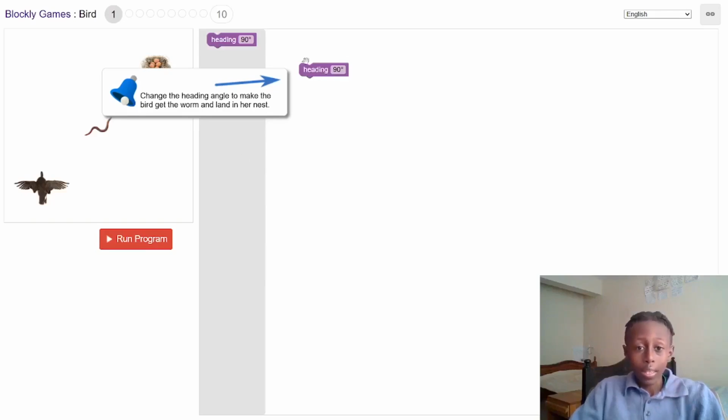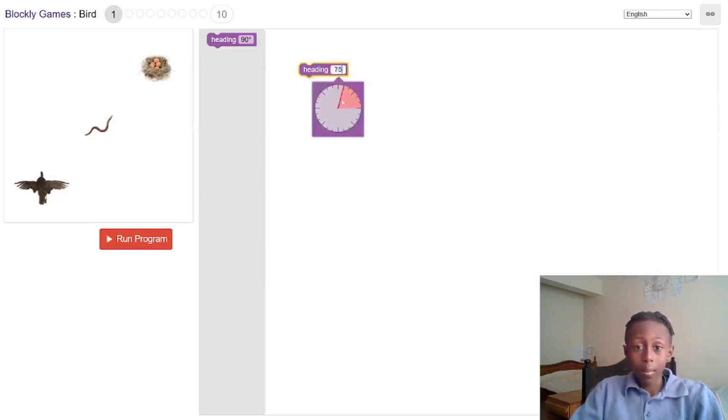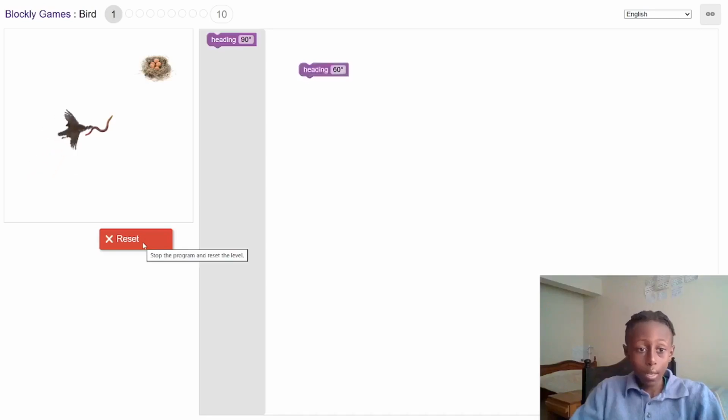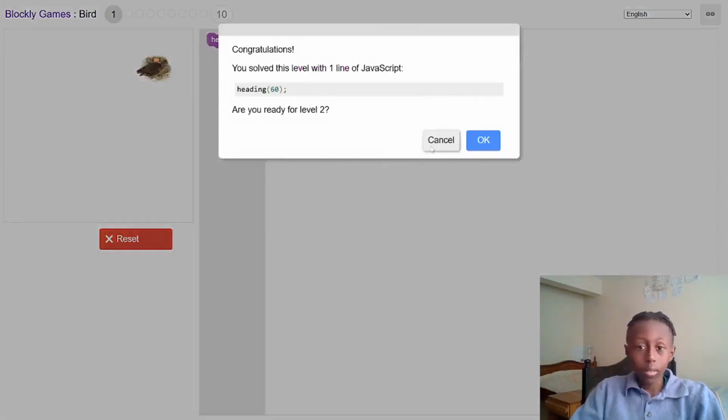So, this heading means which degree the bird will be heading. So let's do it like that. I'm trying to make this bird go towards the worm and then go to its nest. So it will go 60 degrees. Once I press run program, it will go 60 degrees, get the worm, and then go to its nest.